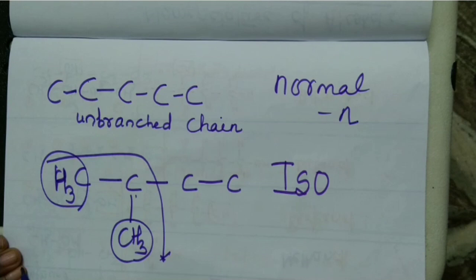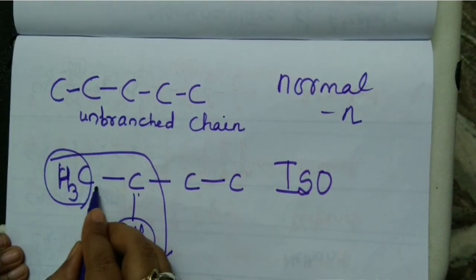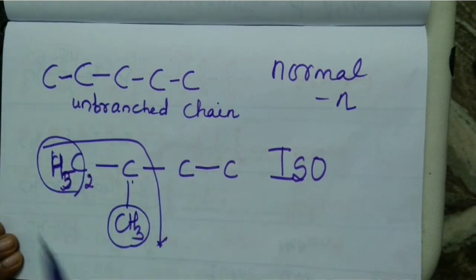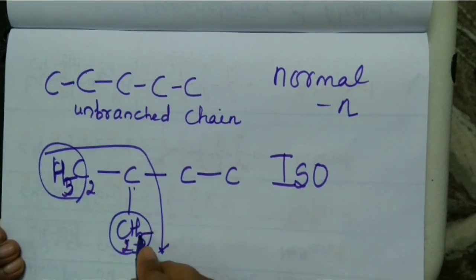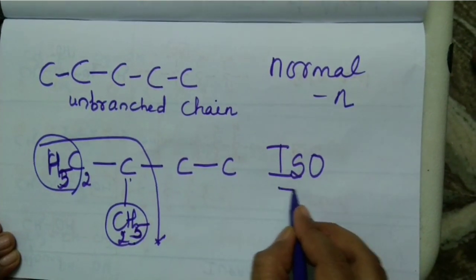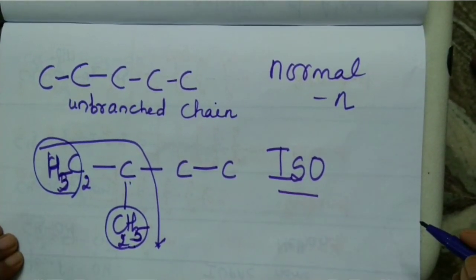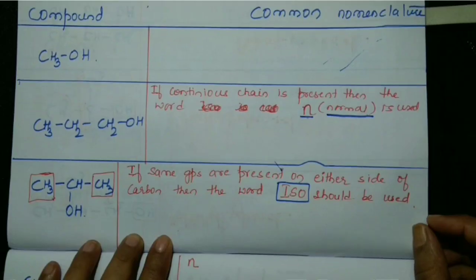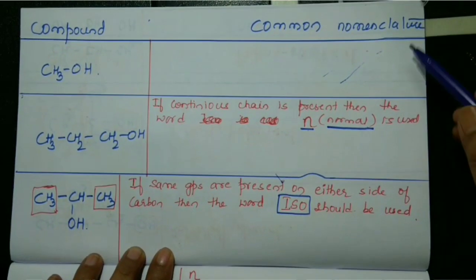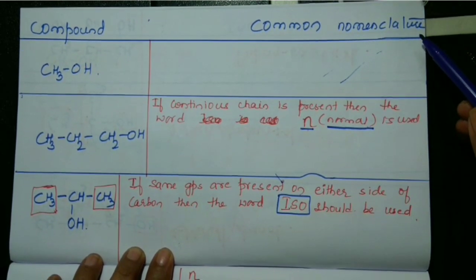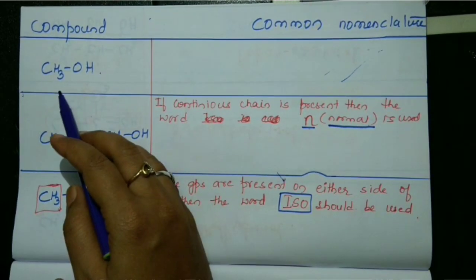I can also have, in place of CH3, C2H5. If both groups are same, then I have to use the word iso. With this in mind, we shall look into some of the examples. In common system, what are alcohols called as? Alkyl alcohols. So look into this example.